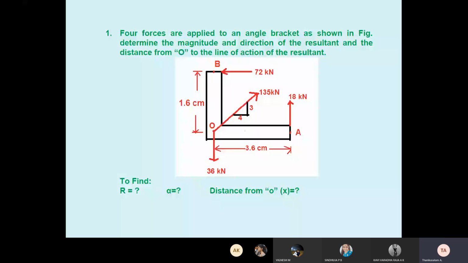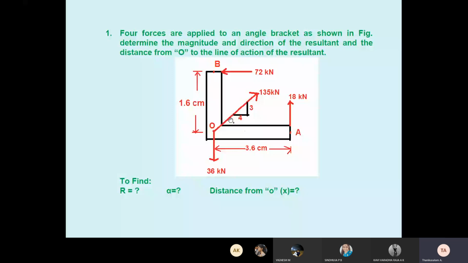See here, 36 is vertical downward, 18 vertical upward, 72 in the minus X direction. But one force is inclined. We must know the angle. They did not give an angle. Instead of the angle, they gave one triangle shape, 3 by 4. Why did they give 3 by 4? You must find the angle. You have to use mathematical knowledge. That's why they gave 3 by 4.